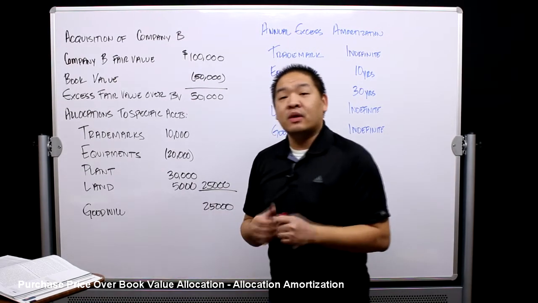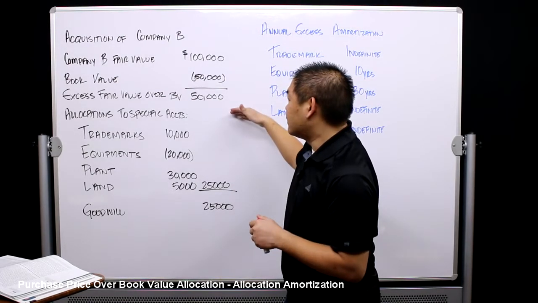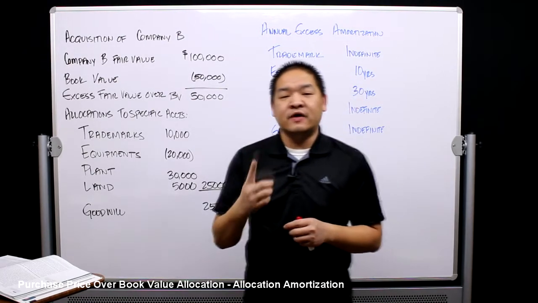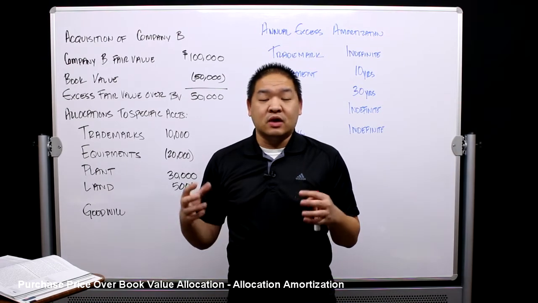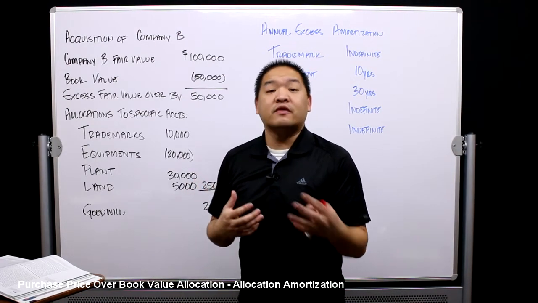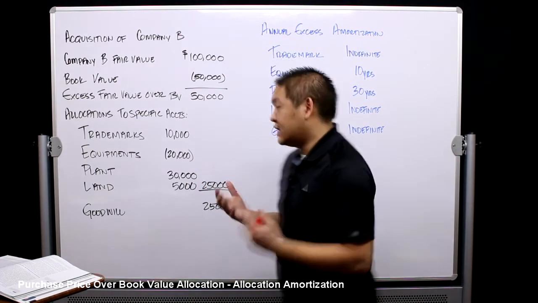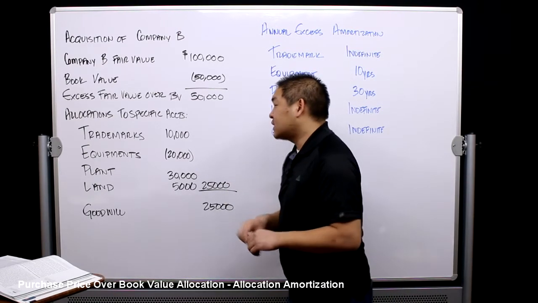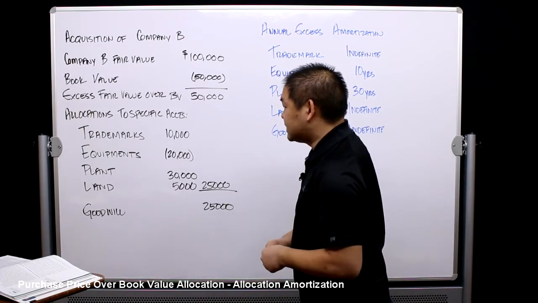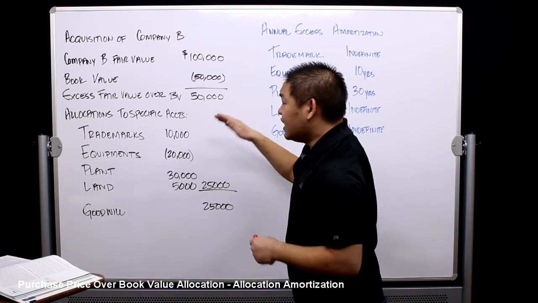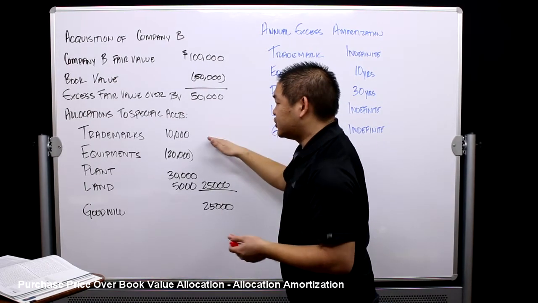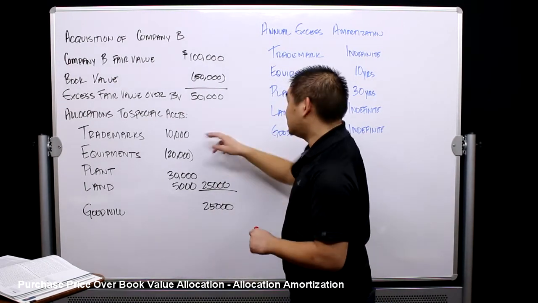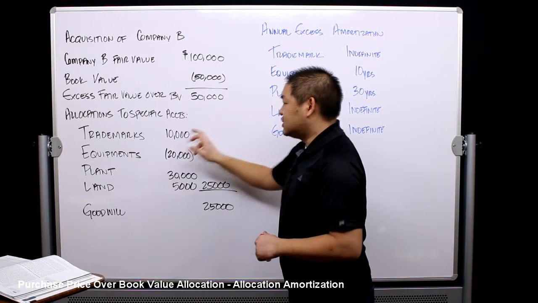So we said that what we do is we take that excess over book value and we try to allocate it first to undervalued, or in this case we're going to talk today about overvalued assets. So for instance, let's say they have a trademark on their books at $0. So we've looked at fair value. The fair value of the trademark is really $10,000, so we're going to allocate $10,000 of this $50,000 to trademarks.